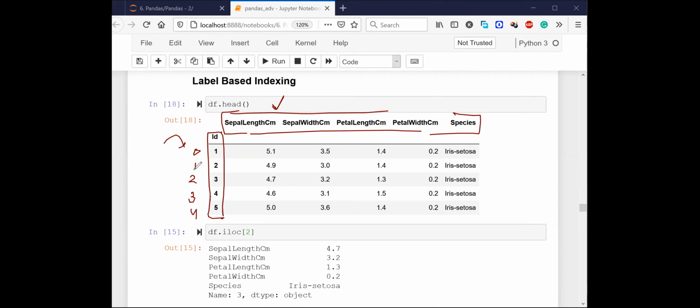Now, if I want to access this second row, is this the correct code? Is this the correct code if I want to access this row? All right. So can anyone tell me how do I access using loc? If I want to write df.loc, what should I write here? How do I access it?